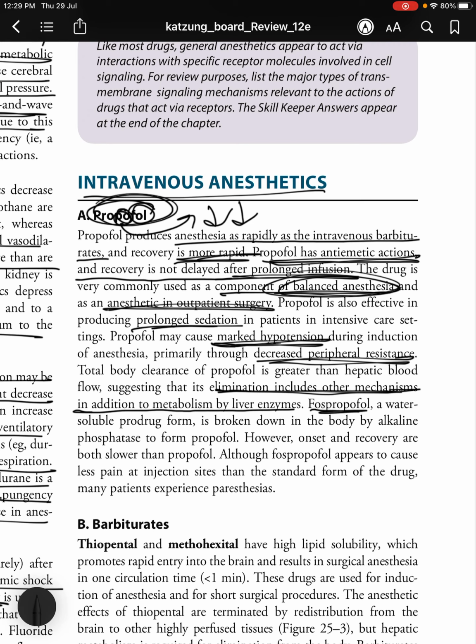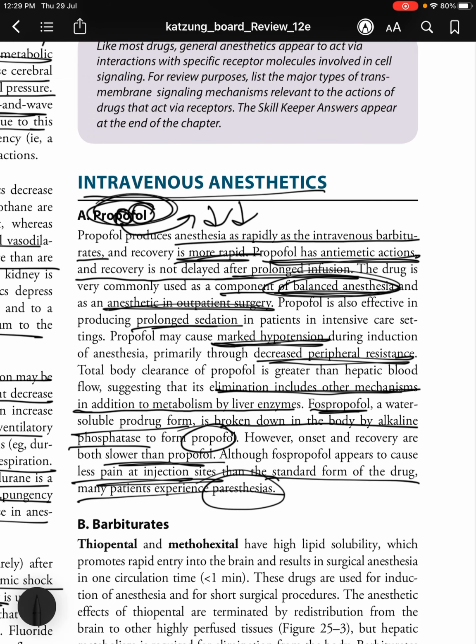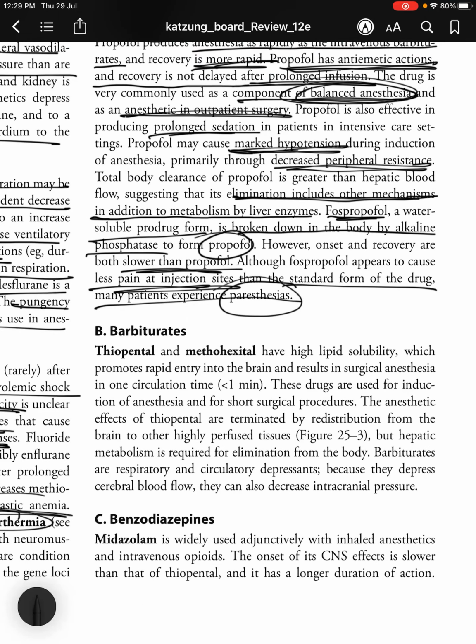Fospropofol, a water-soluble prodrug form, is broken down in the body by alkaline phosphatase to form propofol. However, onset and recovery are both slower than propofol. Although fospropofol appears to cause less pain at injection sites than the standard form of the drug, many patients experience paresthesias. Next, barbiturates. You have thiopental and methohexital, which both have a high lipid solubility, which promotes rapid entry into the brain and results in surgical anesthesia in one circulation time, less than 1 minute.